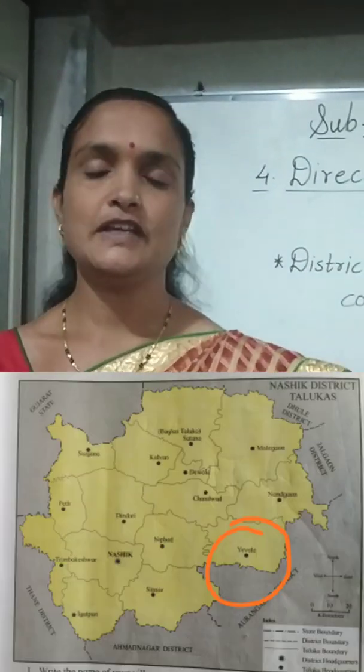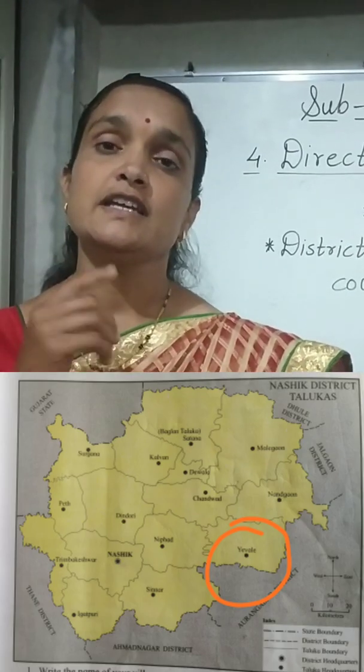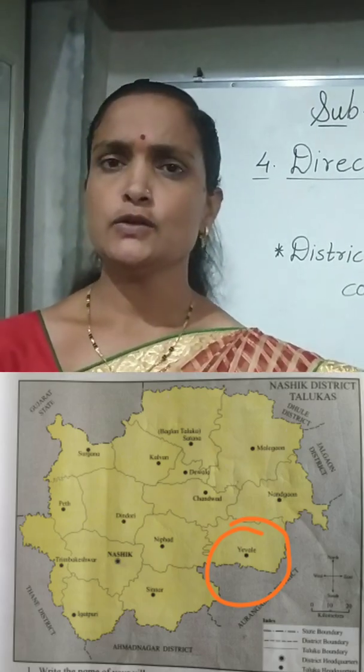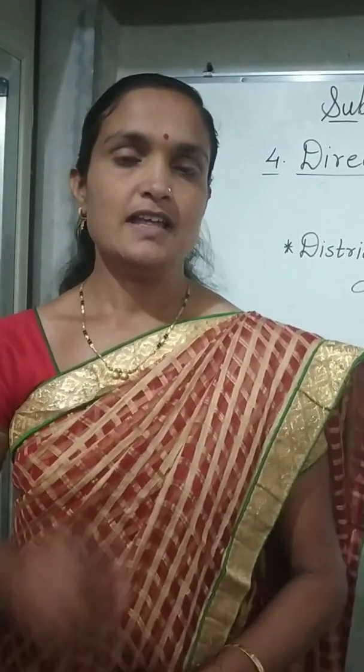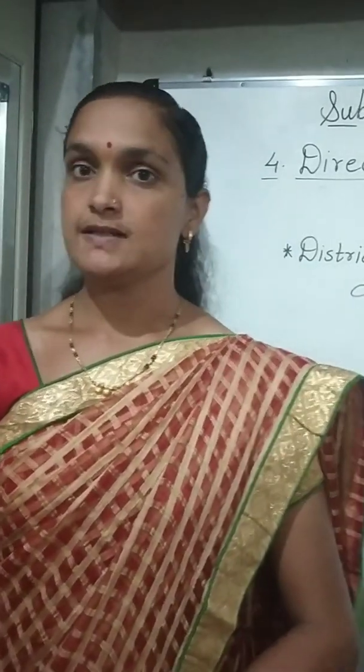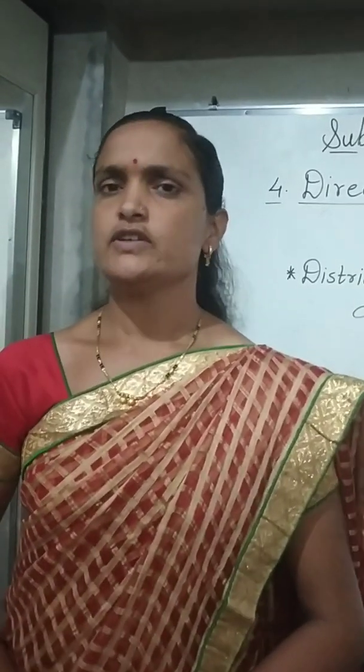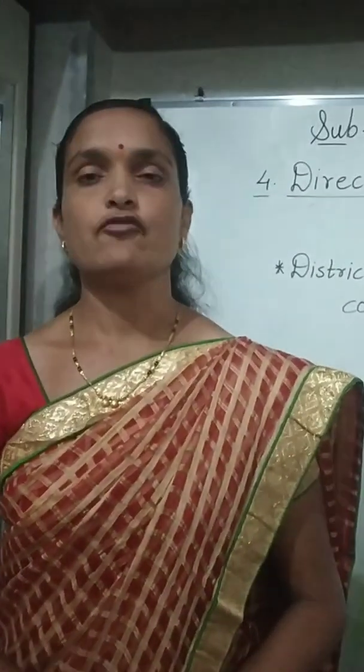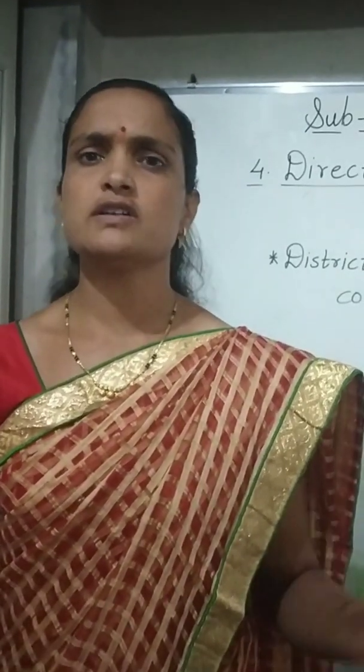Yes, absolutely correct, it is Yeola. So we are living in Yeola taluka. When I asked you questions, I used some words: country, state, district, taluka. Am I right? So today we are going to get information about all these words.